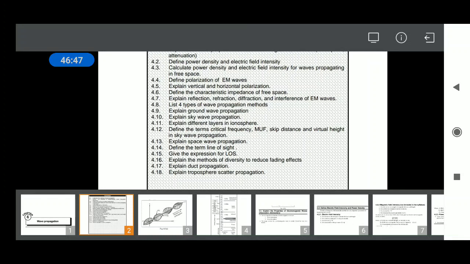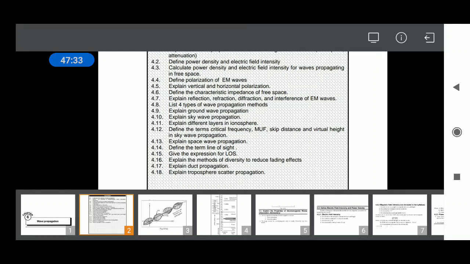Space wave propagation is a method of propagation which occurs in the troposphere only, and in space wave propagation there are two waves coming from transmitter to receiver. One is direct, the other one is ground reflection, and those waves take multiple paths, and because of multiple paths the waves may be added or subtracted because of the phase changes. When the distance is as large as lambda by 2, cancellation will occur. Hence you need to operate in such a way that there should be aiding of the EM waves coming from multiple paths, right?